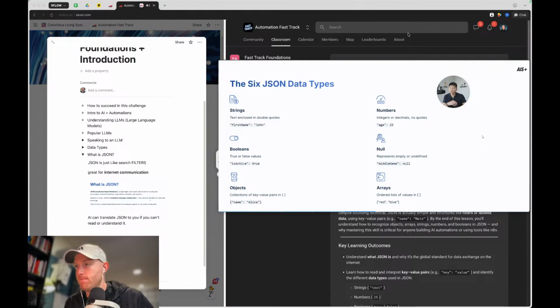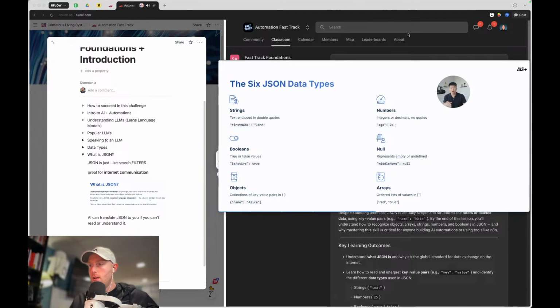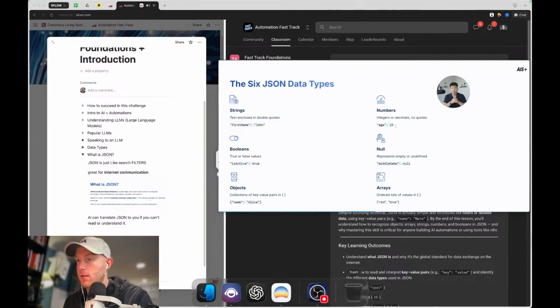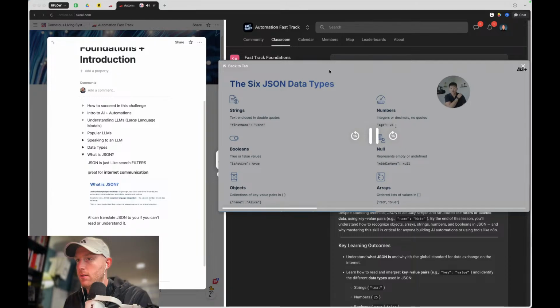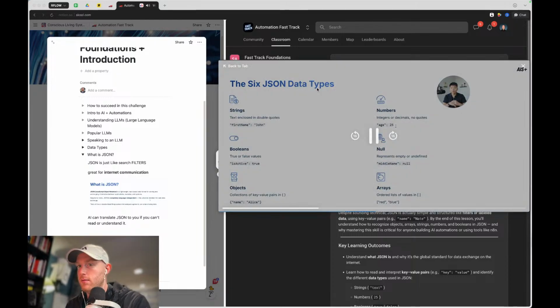So like I said, a string is enclosed in double quotes. So we've got first name is John, double quotes. A number, which is an integer or a decimal, will not have quotes. So if you ever see, let's say, 25 right here wrapped in double quotes, that means the computer or the agent or the service thinks that this is a string. And so sometimes you could have numbers coming through as a string. For example, sometimes dates come through as strings, like April 19th in double quotes, that's a string.